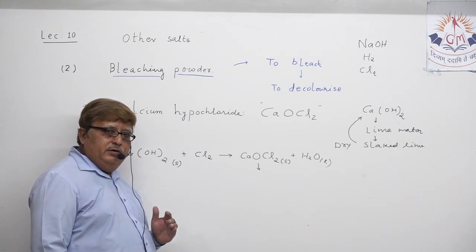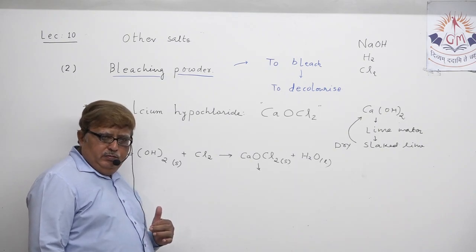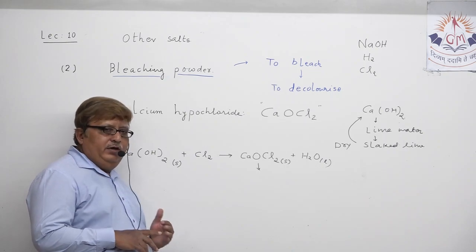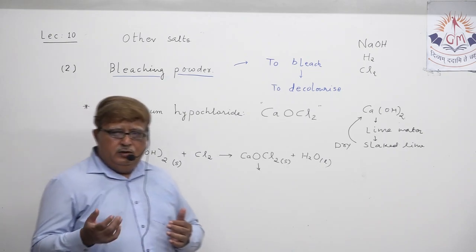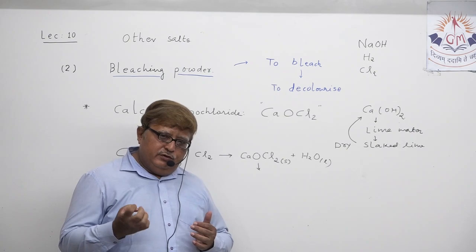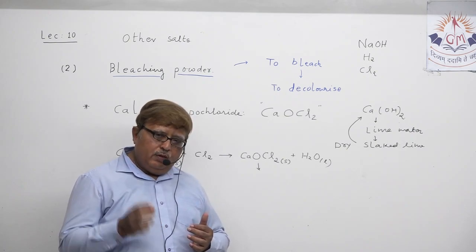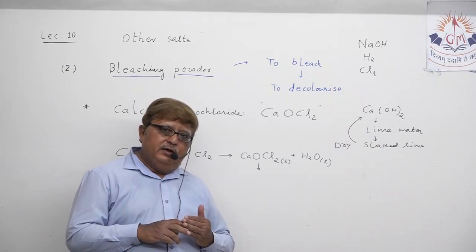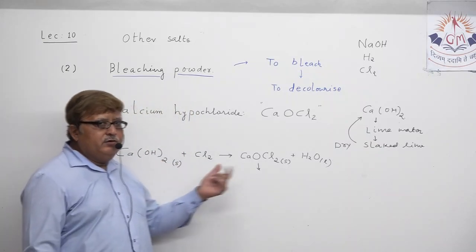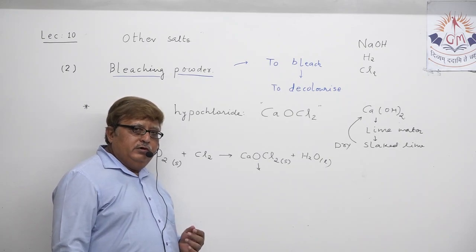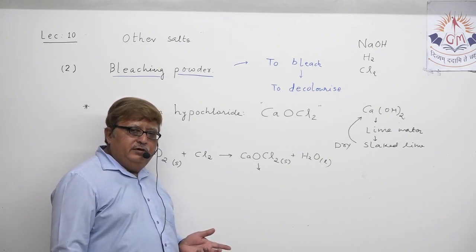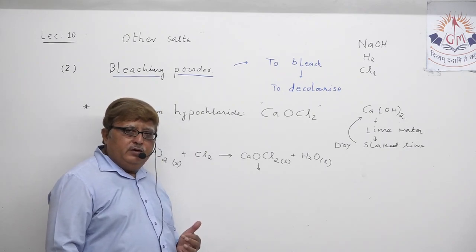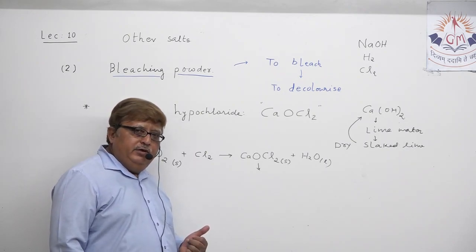The raw materials for the production of bleaching powder are chlorine gas and dry slaked lime. The statement is that chlorine gas is absorbed on dry slaked lime, and as a result two products are obtained: one is water and the other is calcium hypochlorite, CaOCl2, which by common name is known as bleaching powder.